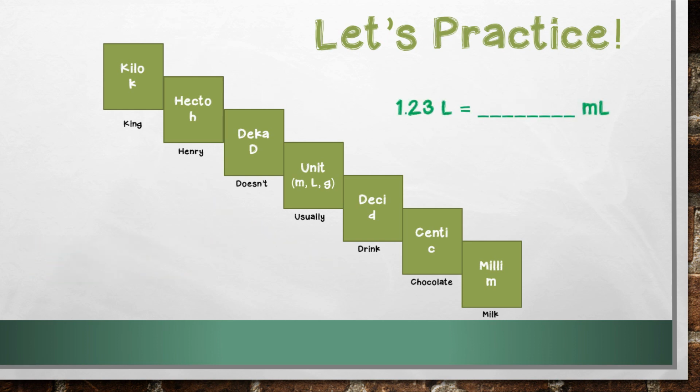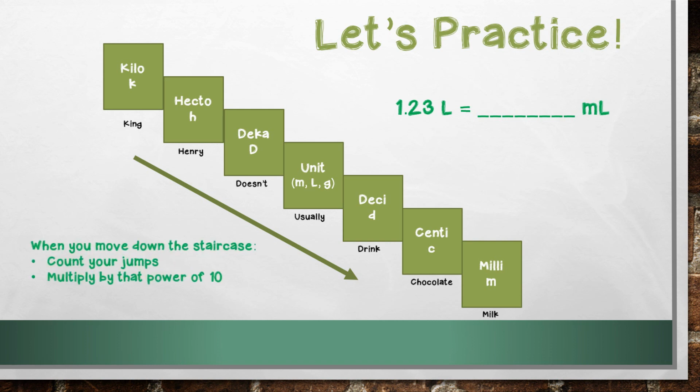That last example was using the base unit of grams, which means we were measuring mass. Now let's do an example with liters, which is measuring capacity. So I'm starting with 1 23/100ths of a liter, and I want to figure out how many milliliters that is. So I look, and when I move from my base unit to milli, I'm moving down the staircase.